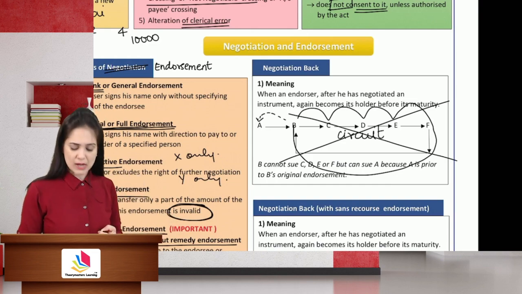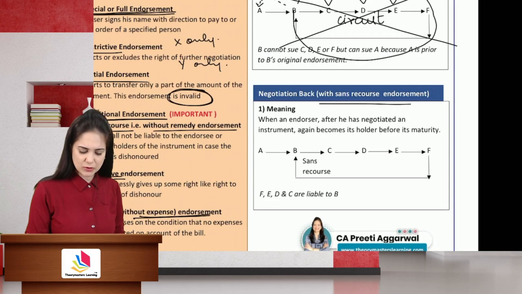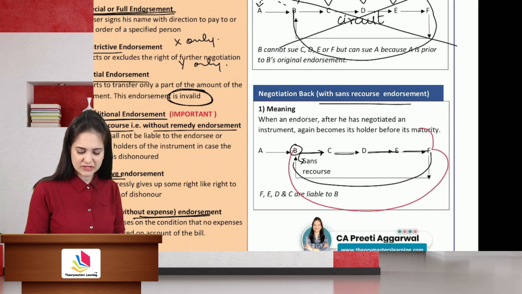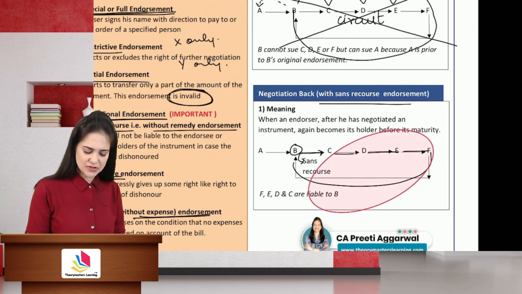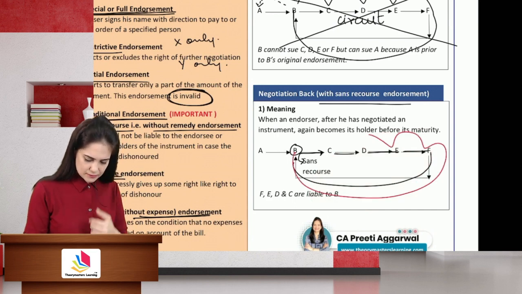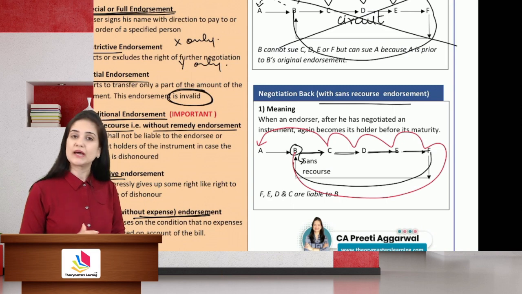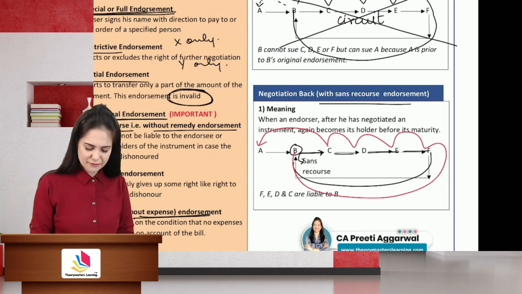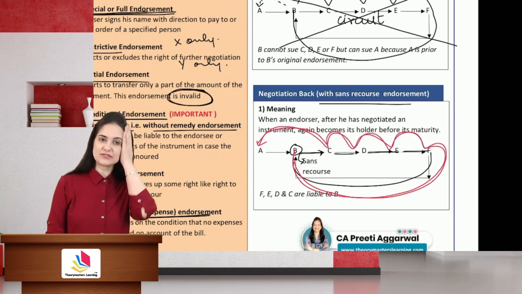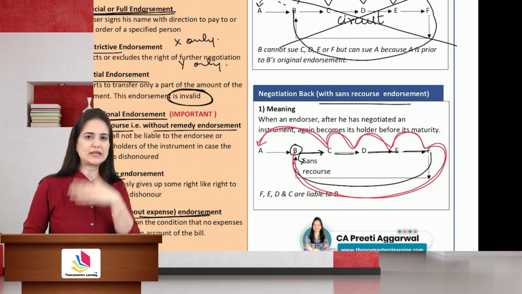File case against A. What if this was a sans recourse endorsement? Like B had endorsed the instrument to C, sans recourse. C to D, D to E, E to F, F to B. Now, if the instrument is dishonored, B will file case against F, F against E, D, C. Now, can C file case against B? It is sans recourse. So, what happened? C will file case directly against A. There is no circuitry of action. Therefore, B can sue either F or E or D, C or A. So, if it is sans recourse, there is no circuitry of action. You can sue any prior party.